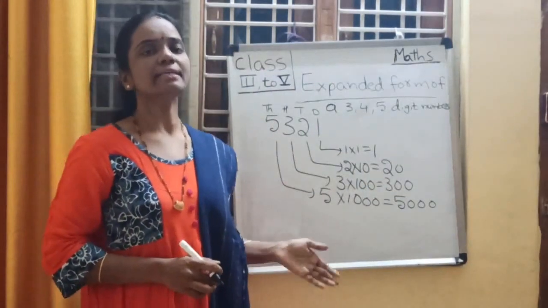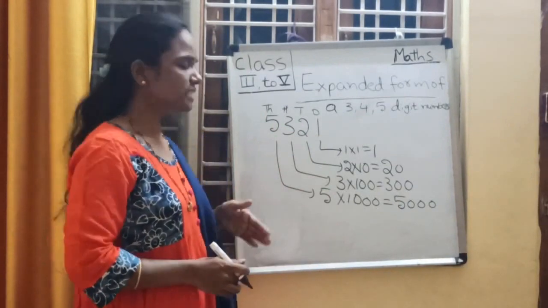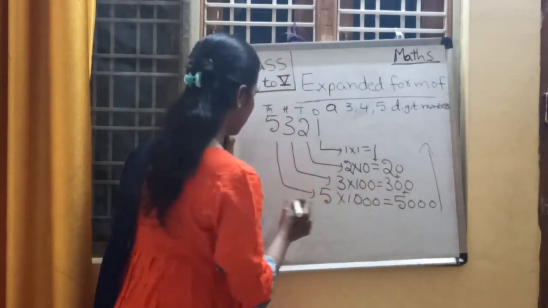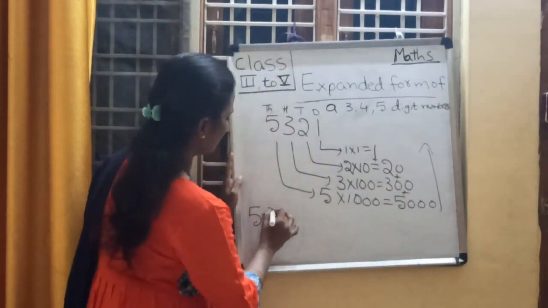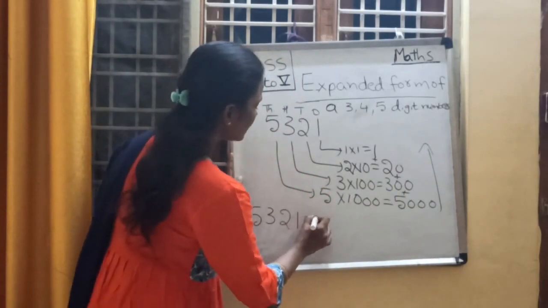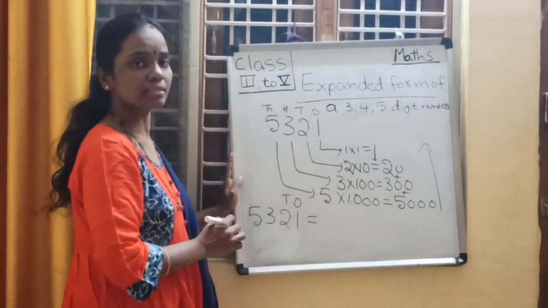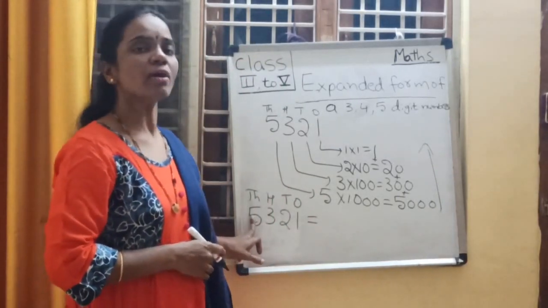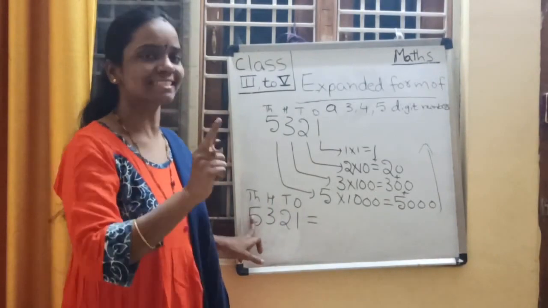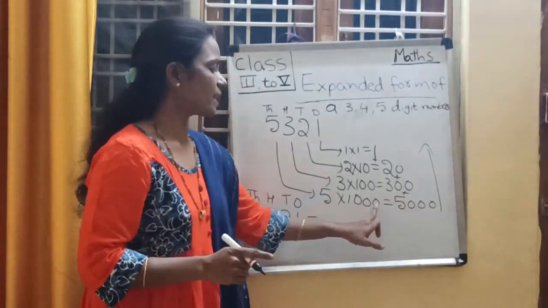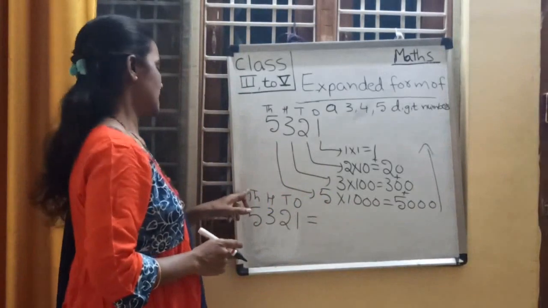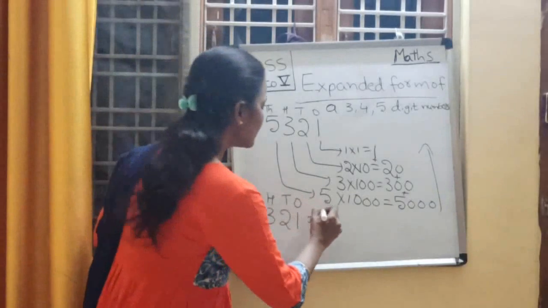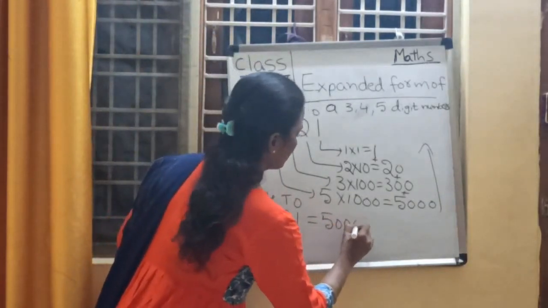Now write down the expanded form. What is expanded form? We need to add all these place values. Right? Yeah. Write down the expanded form for this number. It is 5321. Ones place, tens place, hundreds place and thousands place. What is the place value of 5? Tell me, children. Yes, you are right. 5000. 5 into 1000 because it is there in thousands place. So 5000 is the place value of 5.